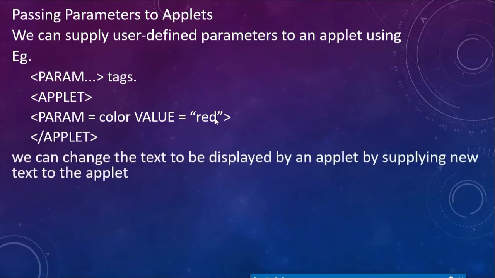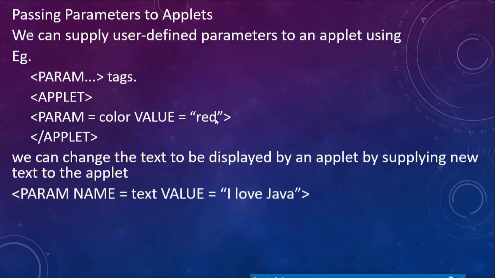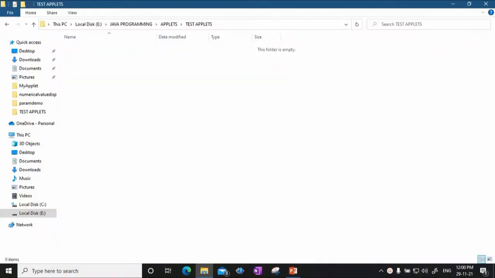We can change the text to be displayed by an applet by supplying new text to the applet. Again, for example, from the HTML document we can specify, say, param name equal to text. So the name of the variable is text, and the value is I love Java. By writing this code, I will be passing a variable called text with the value I love Java to the applet code.